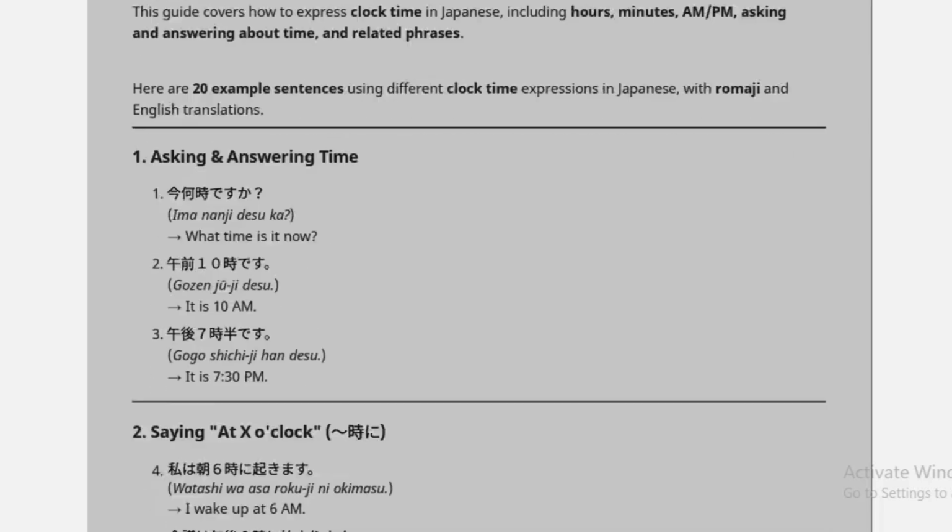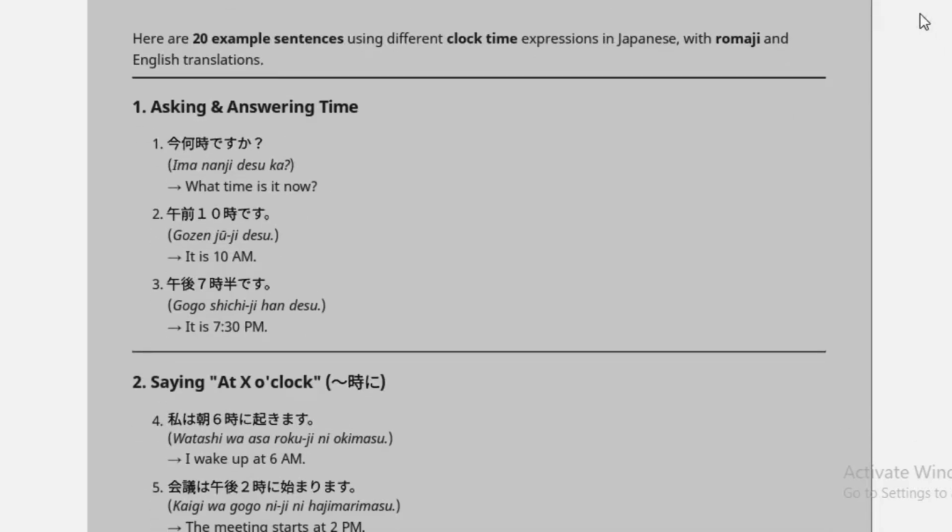So now let's see some more sentences so you will get a better understanding of time in Japanese. Ima nanji desu ka means what time is it now. And if it is 10 a.m., we have to say gozen juuji desu. Means it is 10 a.m. And gozen 7時 han desu.